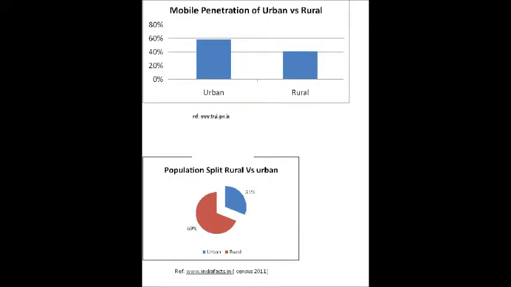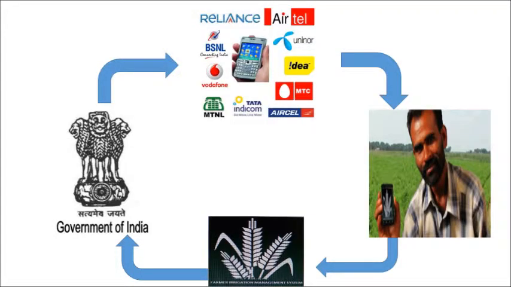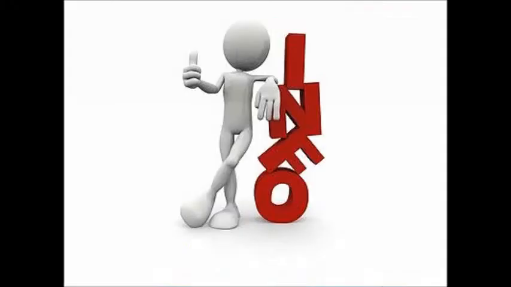As we know, government is providing many types of subsidies on products such as fertilizers, seeds, etc. Looking at the circumstances, government can tie up with different mobile service providers for providing this facility to farmers, which will incur almost negligible cost on government.